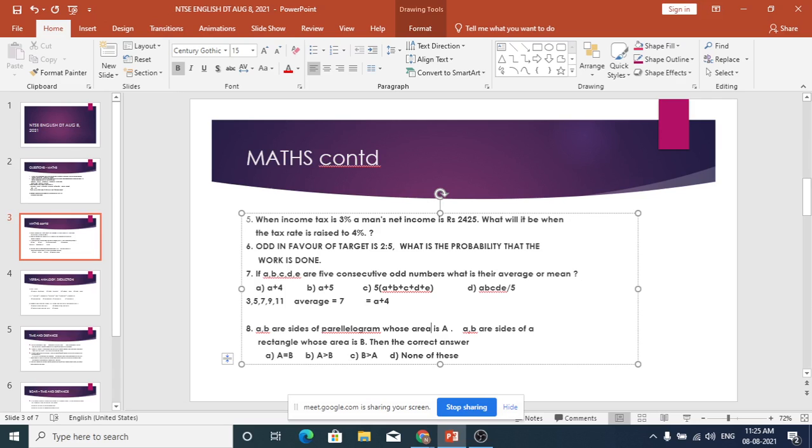And how do you calculate the area of a parallelogram? B into H, sir. Base into height. So here, the side A is the same for both the parallelogram and the rectangle. Will the height H of the parallelogram be bigger than B or smaller than B?